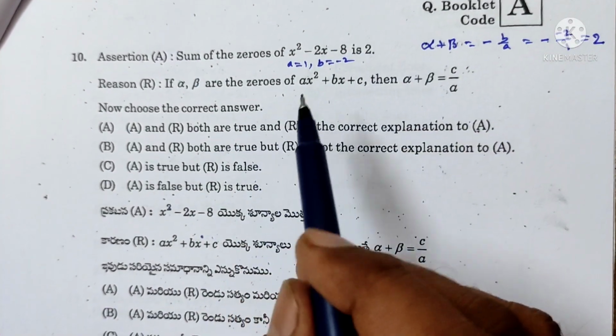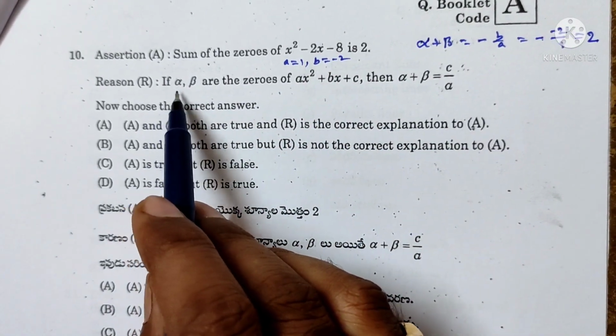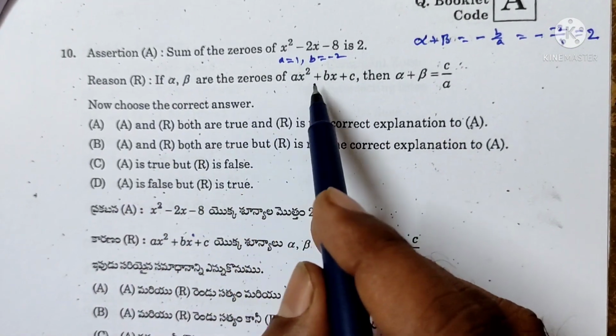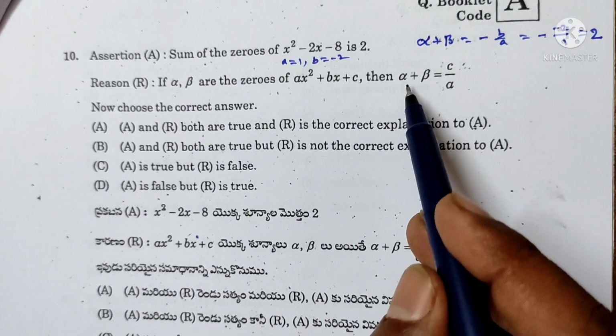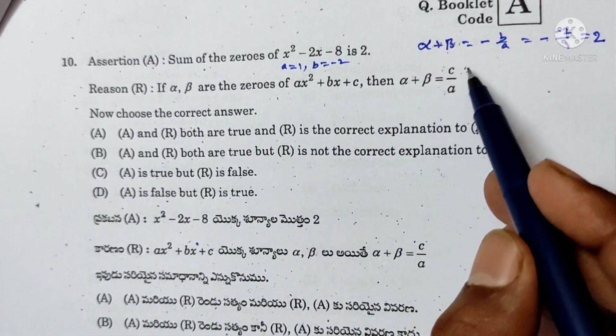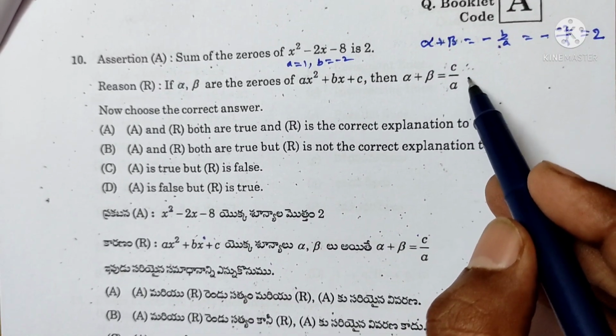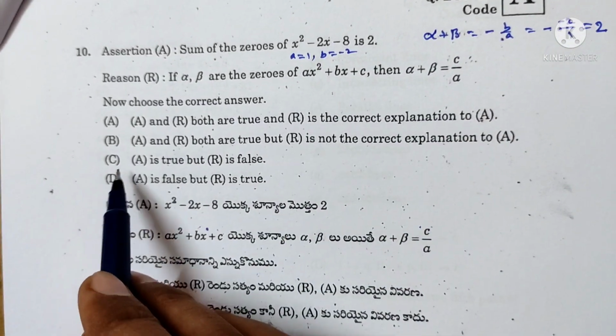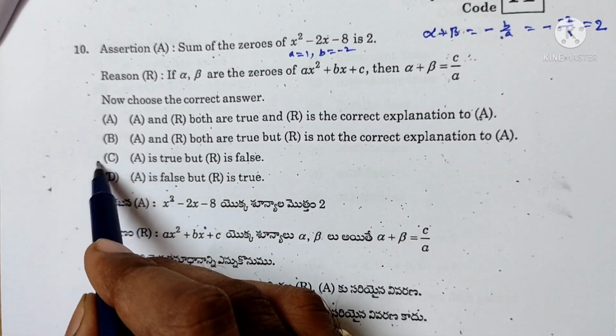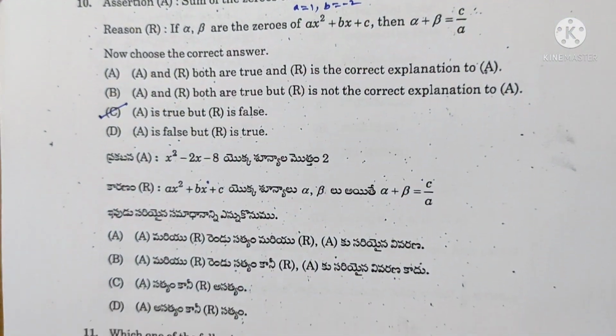Assertion correct. Reason: if alpha, beta are the zeros of ax² + bx + c, then sum of the zeros alpha + beta is −b/a, correct. So this is c/a, wrong answer. The correct answer: A is true but R is false. Option C correct.